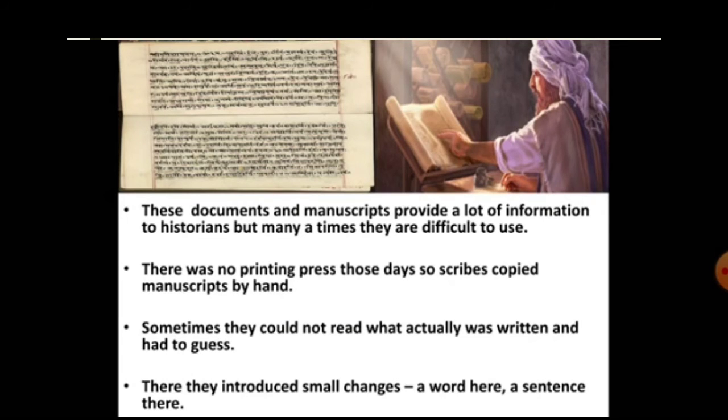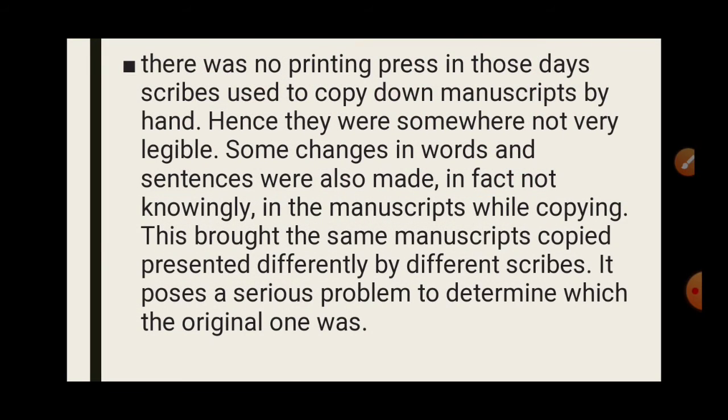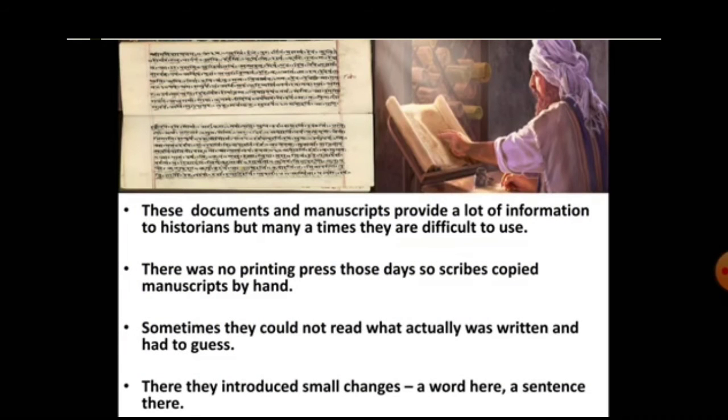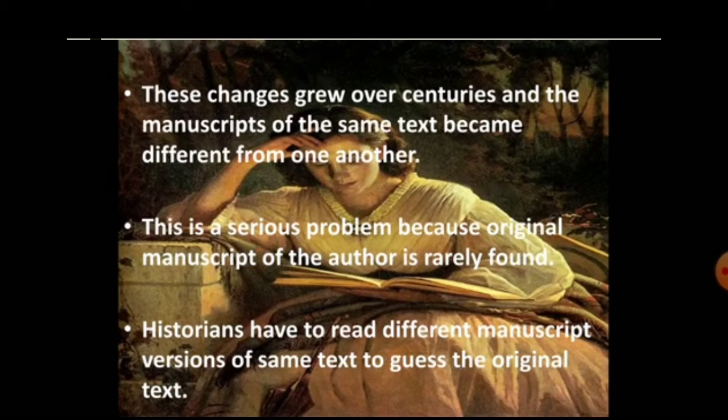There was no printing press in those days. Scribes used to copy manuscripts by hand, hence they were sometimes not very legible. Some changes in words and sentences were also made, not knowingly, while copying. This brought about the same manuscript being copied and presented differently by different scribes. It poses a serious problem to determine which was the original one.